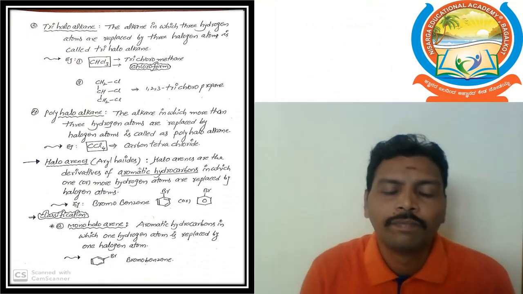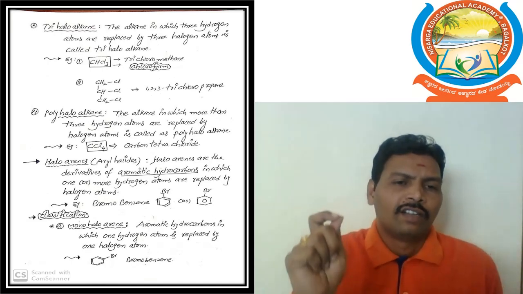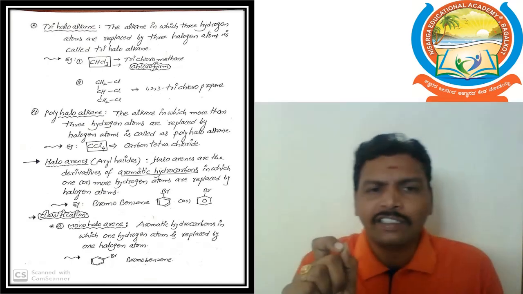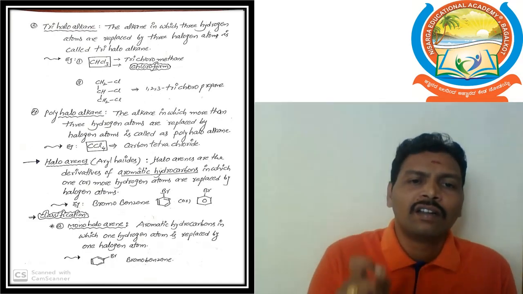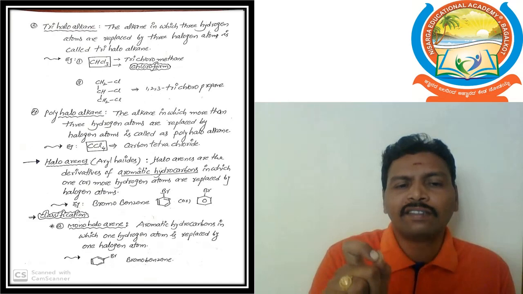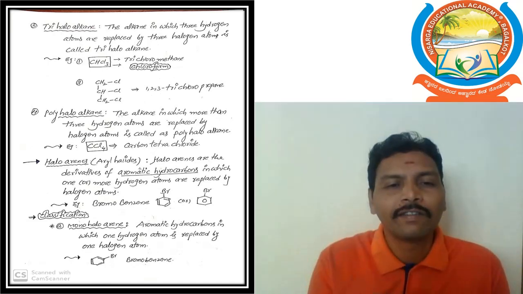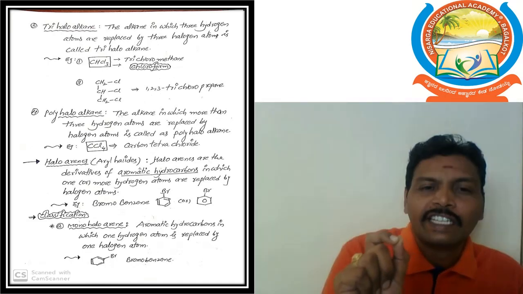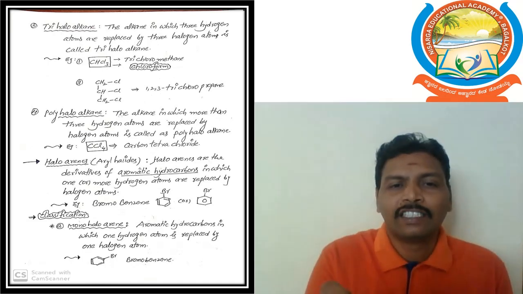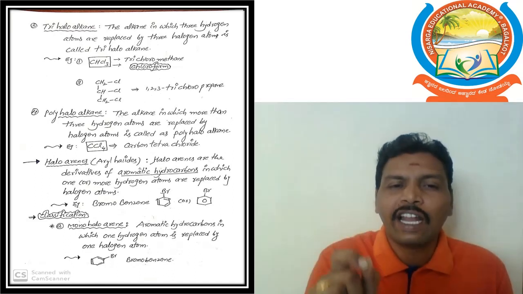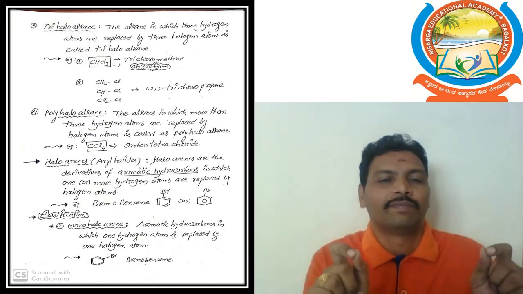Next we will go to the trihaloalkane. By using that heading, we can get some idea. Tri means three, halo means halogens. Three halogens are present in alkane. Now we discuss the definition. Alkane in which three hydrogen atoms are replaced by three halogen atoms.